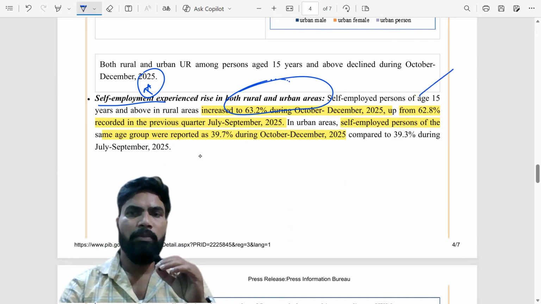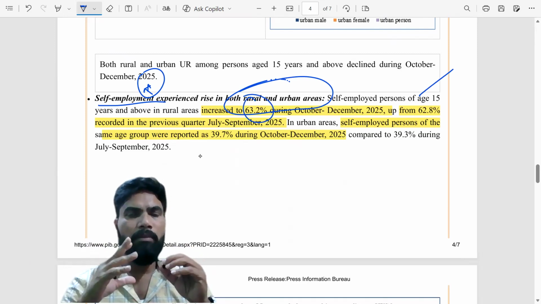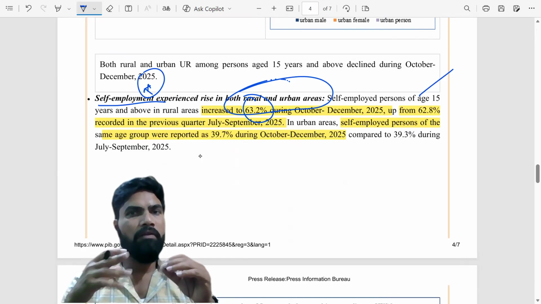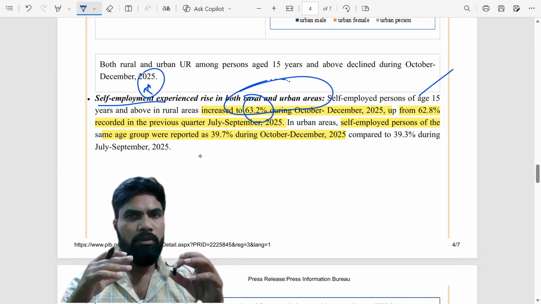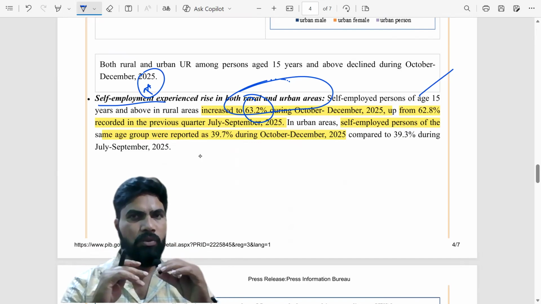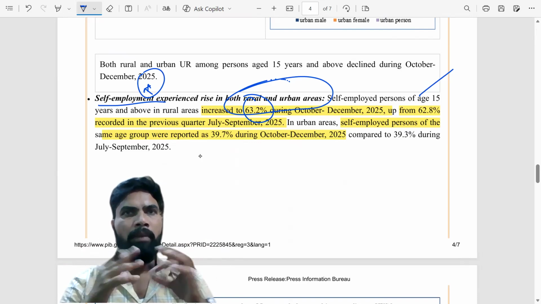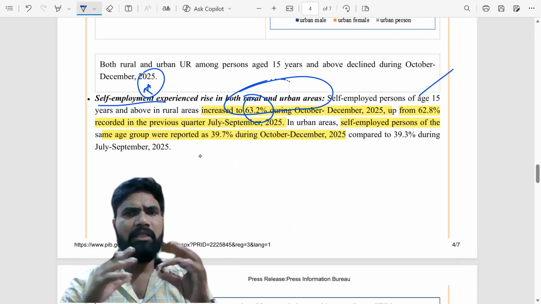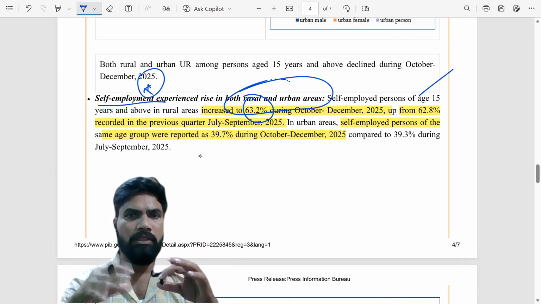You see self-employed persons, if you see in rural areas, it increased to 63.2%. Very substantial number of people in rural areas are self-employed, means they are the workers, they are the owners. You know, all the farmers will come into this category, and people who are running small businesses like kirana stores, a small shop, maybe plying an auto rickshaw, maybe involved in dairy activity, etc. Many activities are there. All these people will come under the category of self-employment.